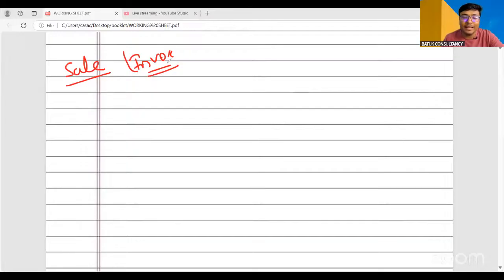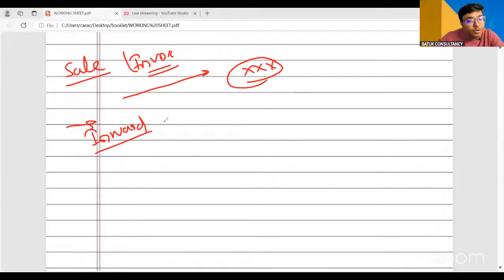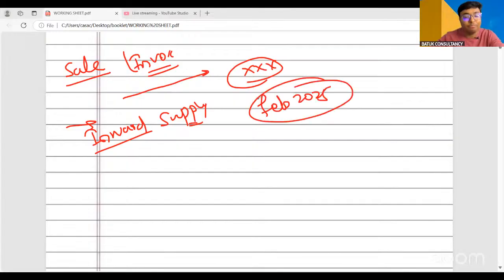now the question is that we require the revenue, and for getting that revenue, the services which you have provided to your parties, you have also taken certain inward supply in the due course. Or when you have received certain services in your due course, you are also eligible to claim the input tax credit. Suppose in a particular month, just for an example, in Feb 2025, you have made sales of 5 lakh rupees.